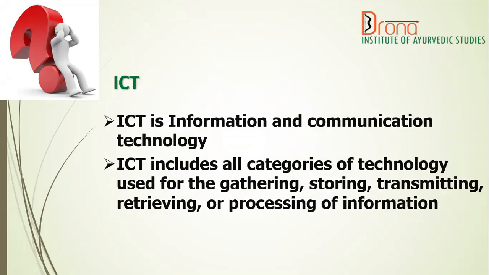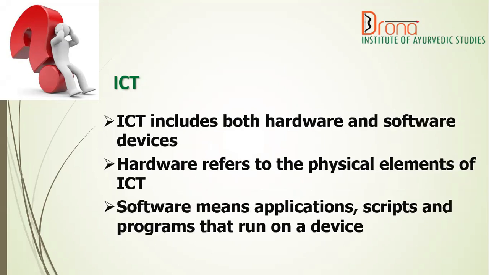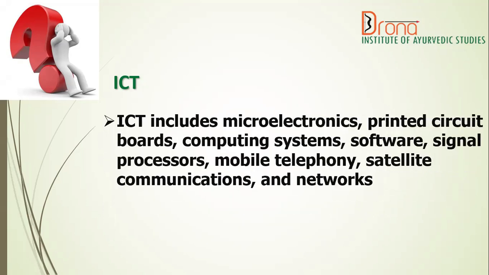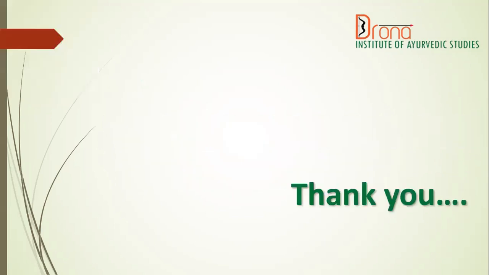And ICT is information and communication technology. It includes all categories of technology used for gathering, storing, transmitting, retrieving, or processing of information. And it includes both hardware and software devices. Hardware refers to the physical elements, and software means applications, scripts, and programs that run on a device. And ICT includes microelectronics, printed circuit boards, computing systems, software, signal processors, mobile telephony, satellite communications, and networks.